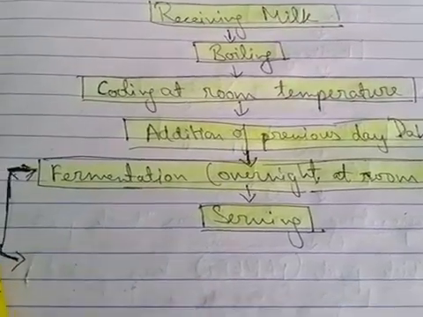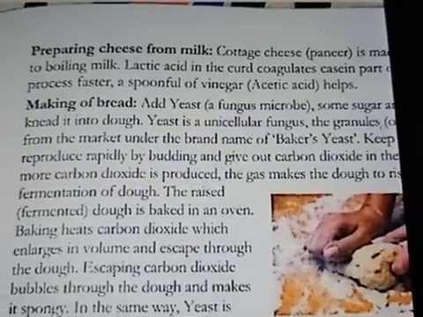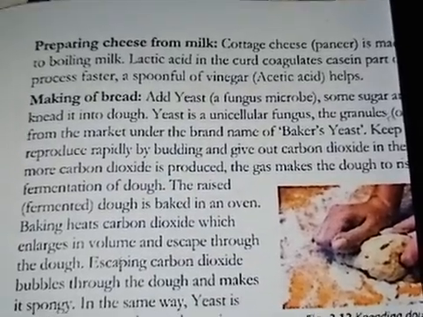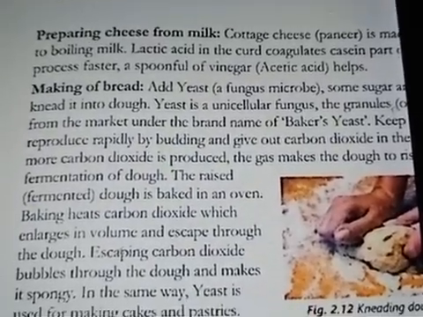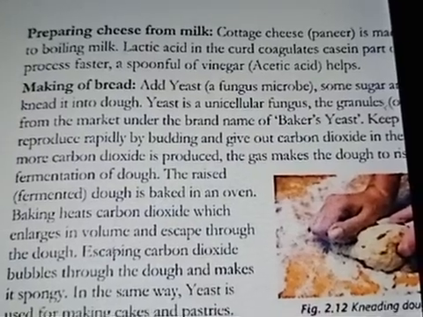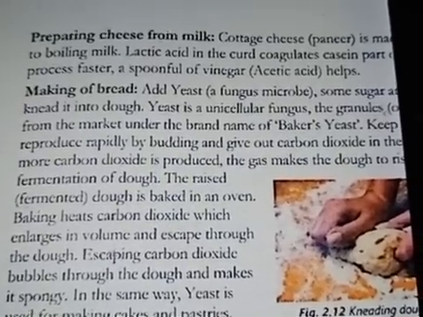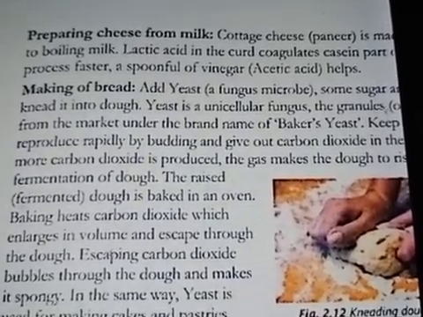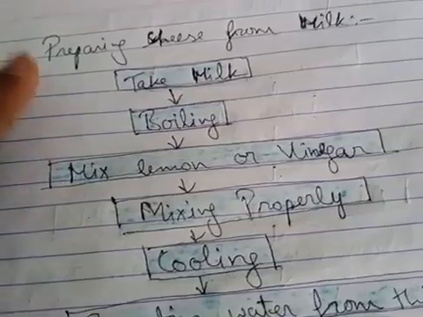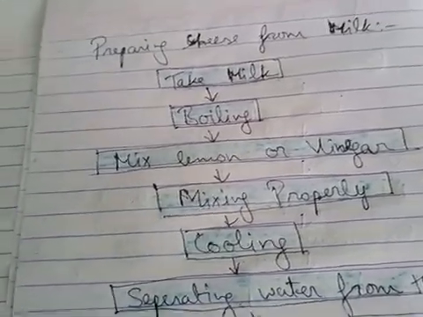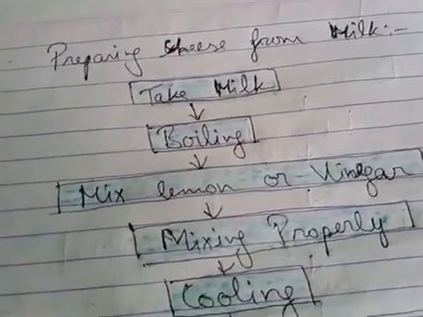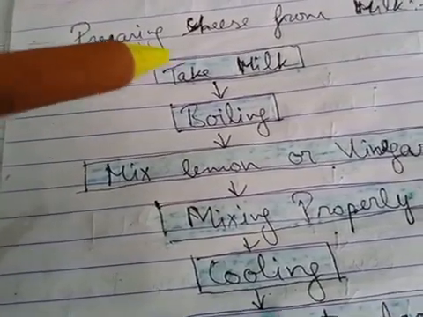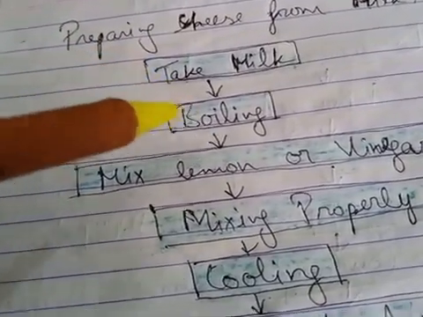Now the next example taken here is the preparation of cheese from milk. Again it is done with the help of microbes. Again I'll explain this with the help of a diagram, so you will understand clearly. Now children, see here the process involved in the preparation of cheese from milk. The first step is, again, we take milk and boil it.